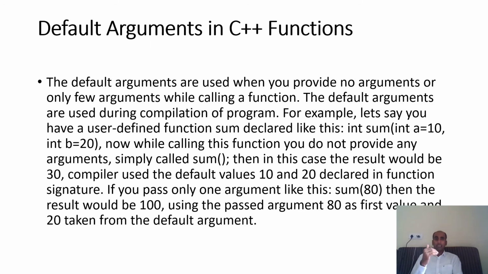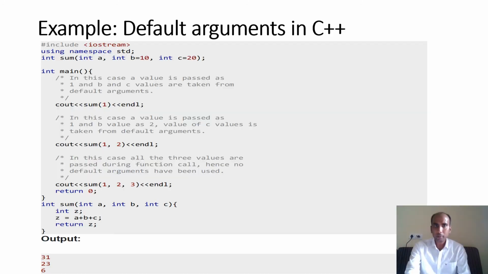If you pass sum 80, the value of a will be 80, but b will remain 20, because 20 is the default value. If you are not passing, the default value will be taken, and if you are passing, then whatever new value you pass will get considered.